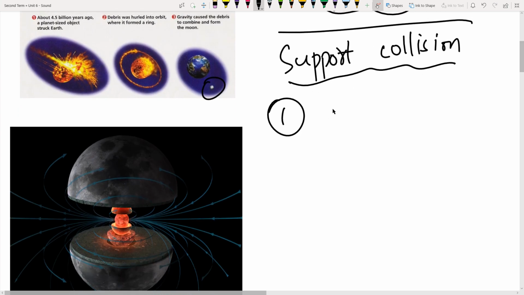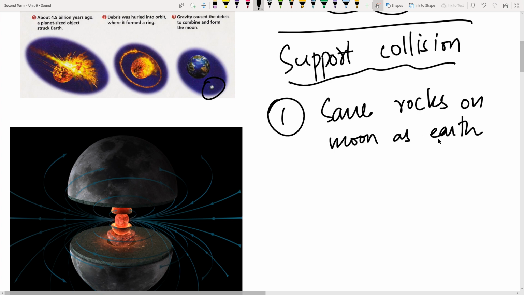Factor number one is that there are the same rocks on the Moon as on Earth. Both Earth and Moon have similar rocks. The structure of the stones on Moon and Earth appears to be the same. I gave you the name: we call it regolith.